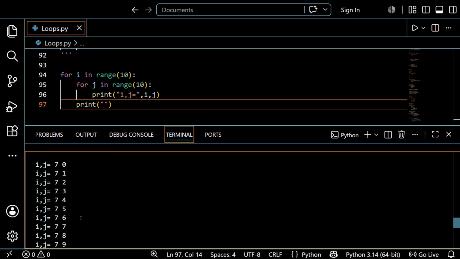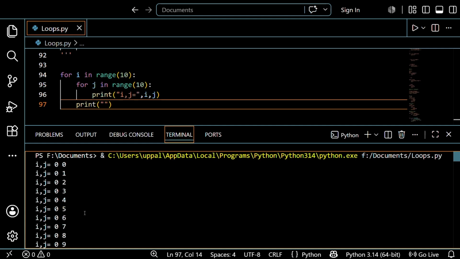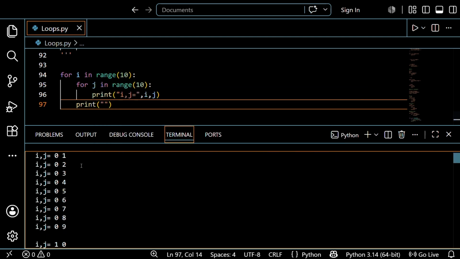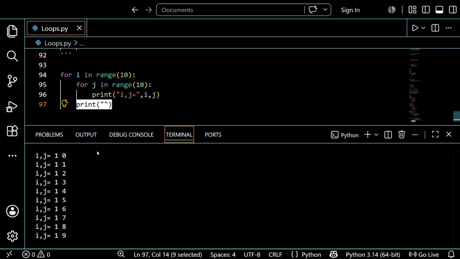See what will happen. Initially, i starts at 0, it goes inside, and it takes the 9 iterations inside that. After that it goes back to the print statement, so it creates a one-line gap by using this statement.